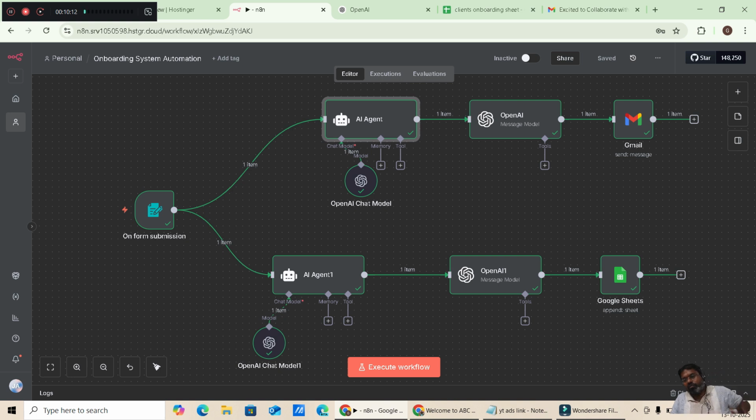Whoever submits the form, it comes, and this is how we will see all the n8n automations. Most interesting n8n automations over here.